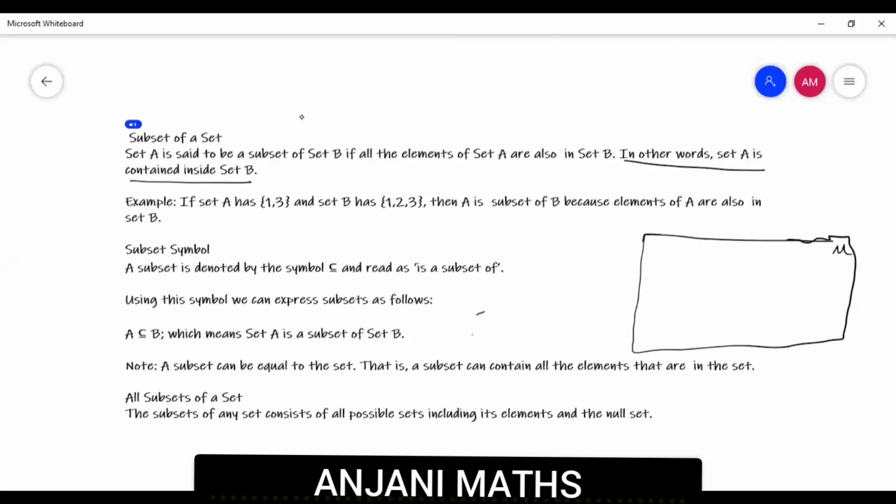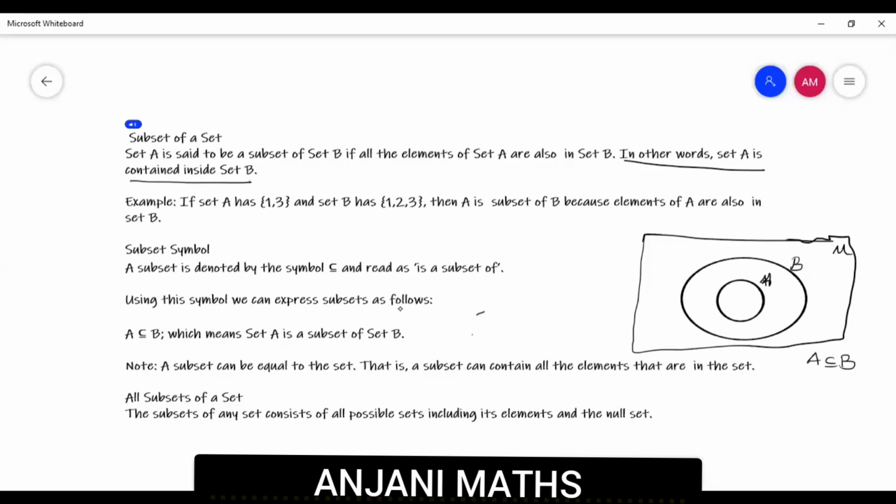A is a subset of B. That means A is a smaller set, B is a bigger set. All the elements of A are in B. So we say A is a subset of B. Clear? So the subset symbol we already discussed. A subset is denoted by this symbol, and we read it as subset of.